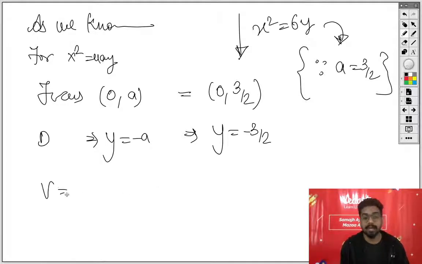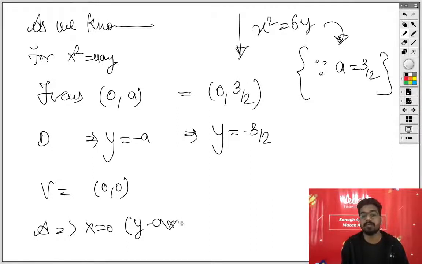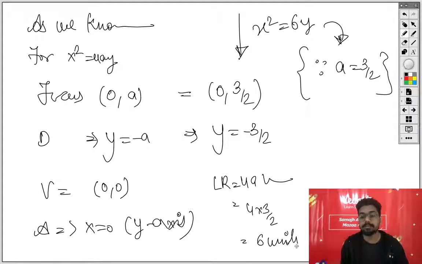And now what is the vertices? Vertices 0 comma 0. I think it has not been asked. Axis of parabola is obviously x equal to 0, or you will write down y axis in the standard form, and the length of the latus rectum is 4a units and you will write down 4 into 3 by 2 is equals to, you will have 6 units as your answer.